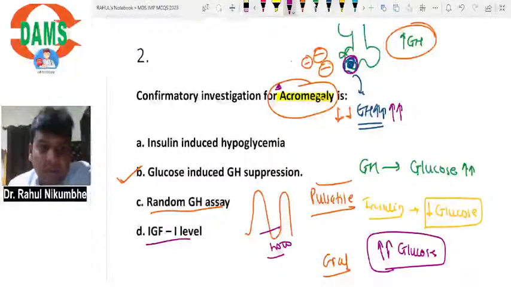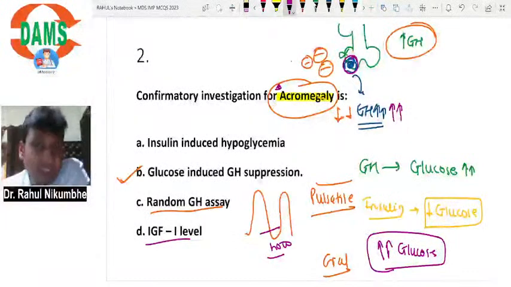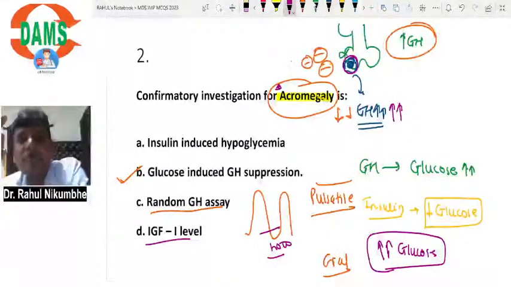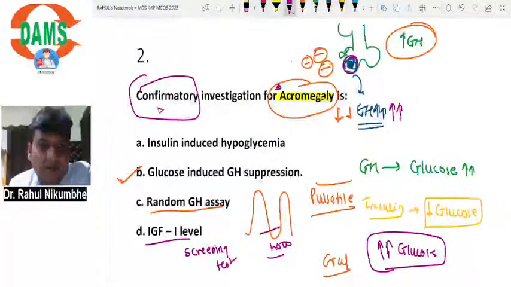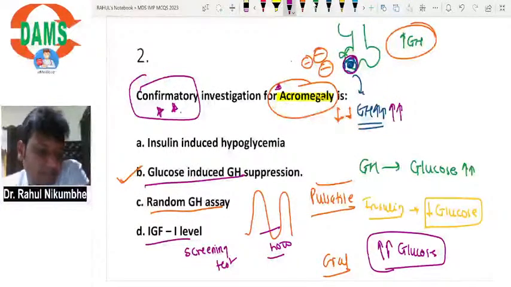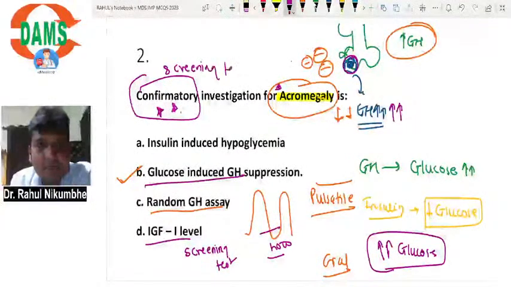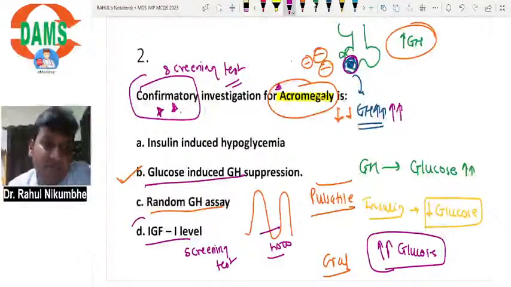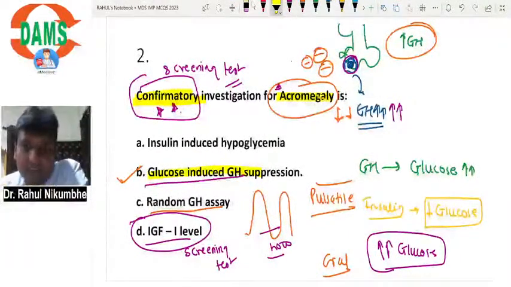IGF-1 level: if growth hormone level increases, IGF-1 level will increase. But this test is not confirmatory. IGF-1 level is a screening test. In this question, they have asked the confirmatory test. Confirmatory test is glucose induced GH suppression. So in the same MCQ, if they ask what is the screening test for acromegaly, the answer will be IGF-1 level. If they ask the confirmatory test, the answer will be glucose induced GH suppression.